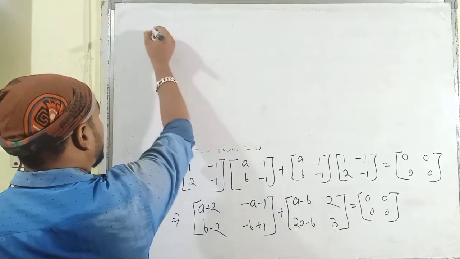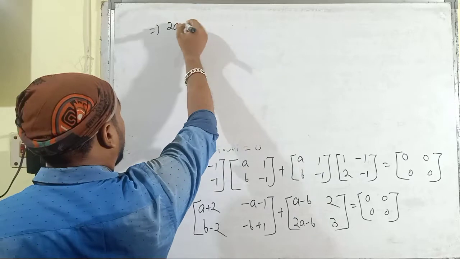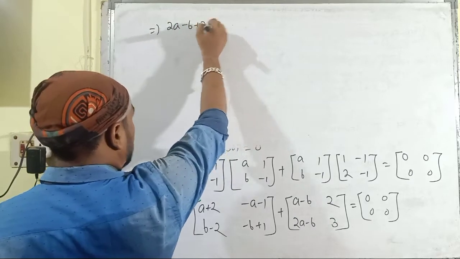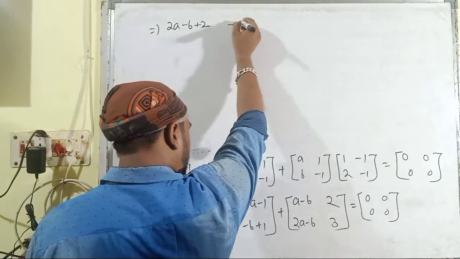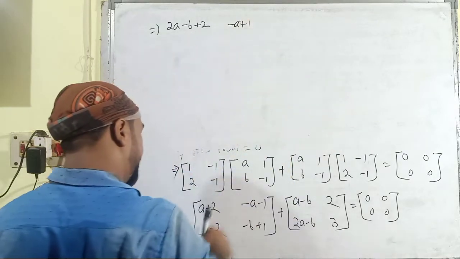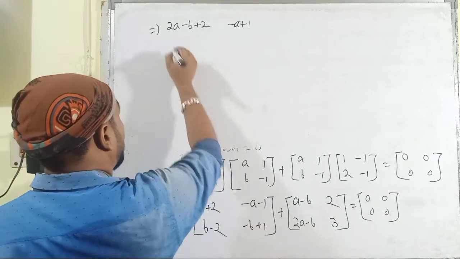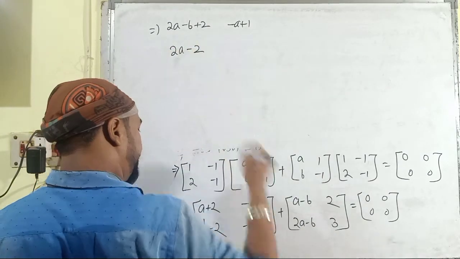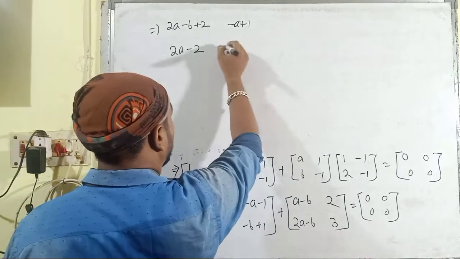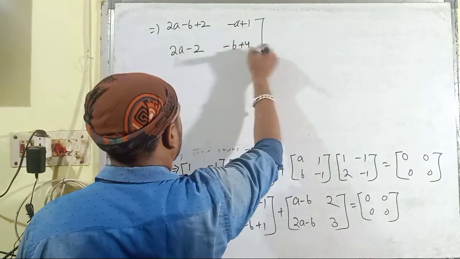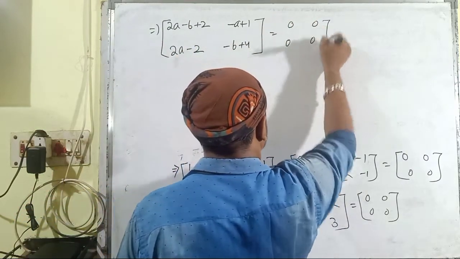By adding these two matrices we get here 2a minus b plus 2. We just have to add the corresponding elements: minus a plus 1, then here it is 2a minus 2, then here it is minus b plus 4, is equal to 0, 0, 0, 0.